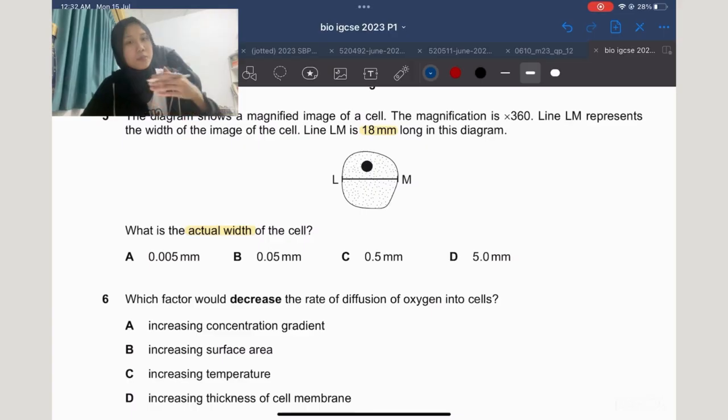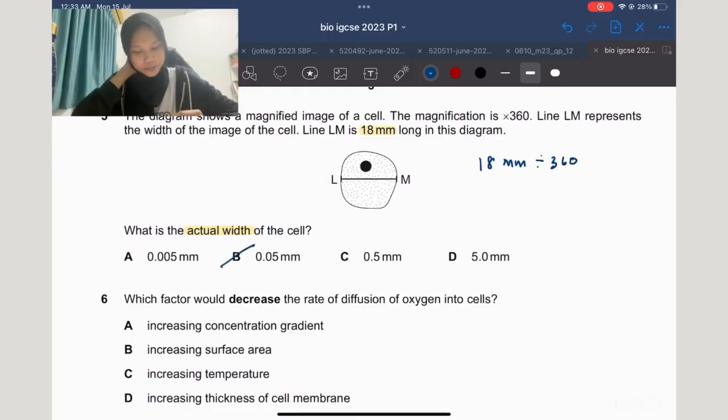So just use simple maths. If it is 18 millimeter long after being magnified 360 times, then the actual width must be divided by 360. So 18 millimeter divided by 360. The answer is B.